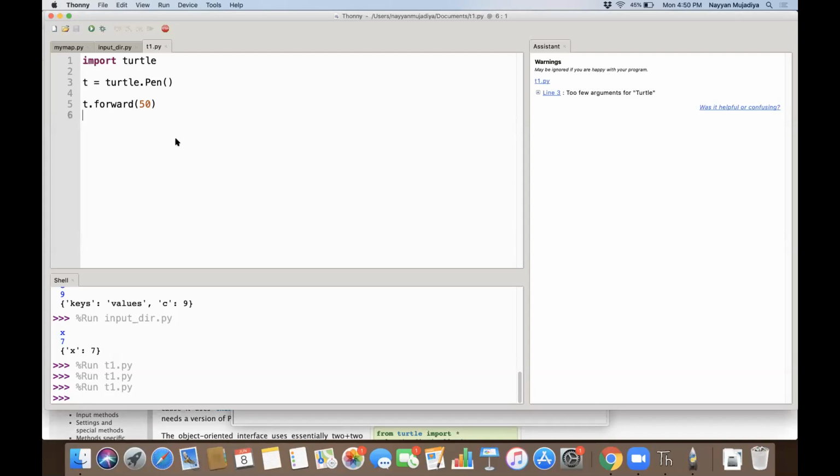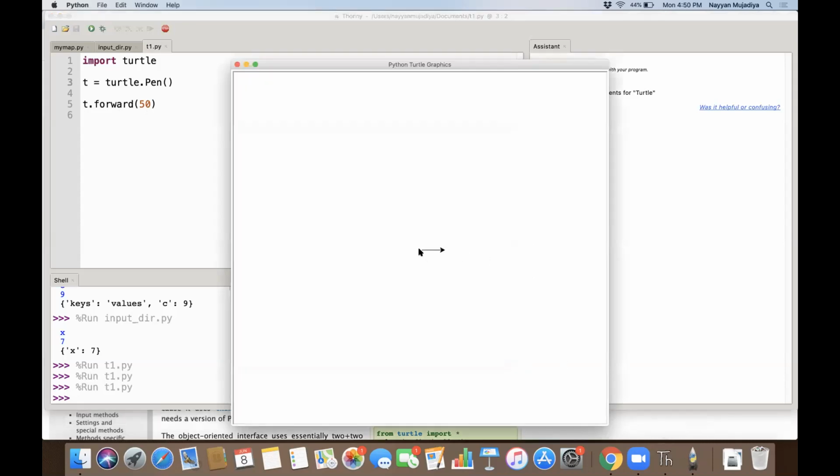Okay, so next function we can use on a turtle. This is one of the object oriented ways of doing things. What we did, we imported turtle, then we said turtle.pen, and it gave us a pen. Now we have the pen with us, so this is a pen object. Using that pen we will do many things. With this pen I'll say t.forward(50). When I say forward 50, if you see on the screen, from this point it moved 50 pixels.